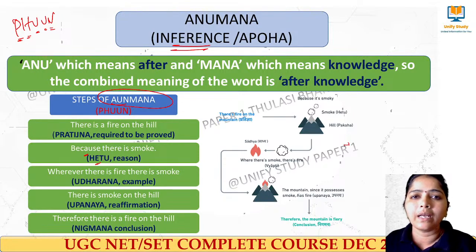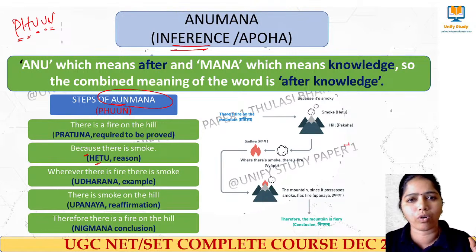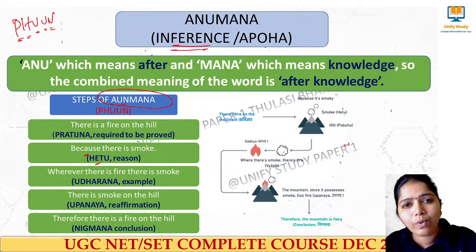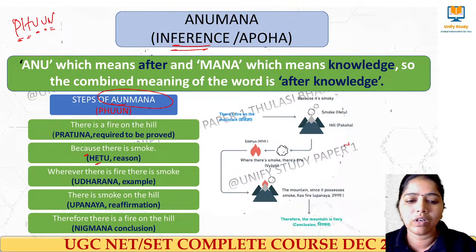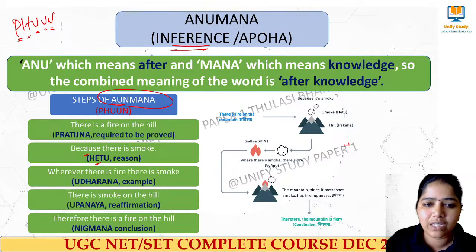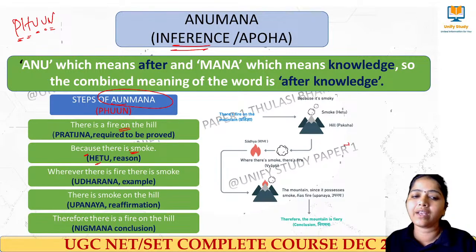Example. After giving an example, whenever there is a fire, there is smoke. I am giving an example. See, there is smoke on the hill. That is why I am telling this. I am reaffirming it with respect to the hill and the smoke. And therefore I am saying there is a fire on the hill. See here, there is a fire on the hill that I have to prove. Why am I saying there is a fire on the hill? Because there is smoke. That's why I am saying.